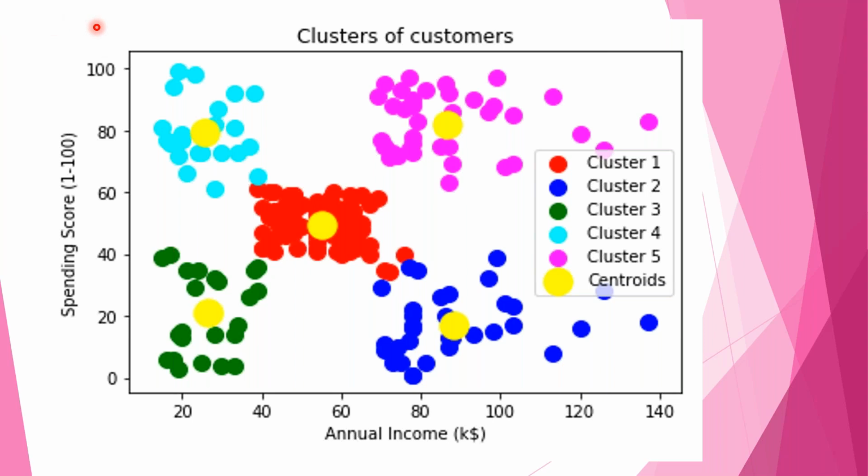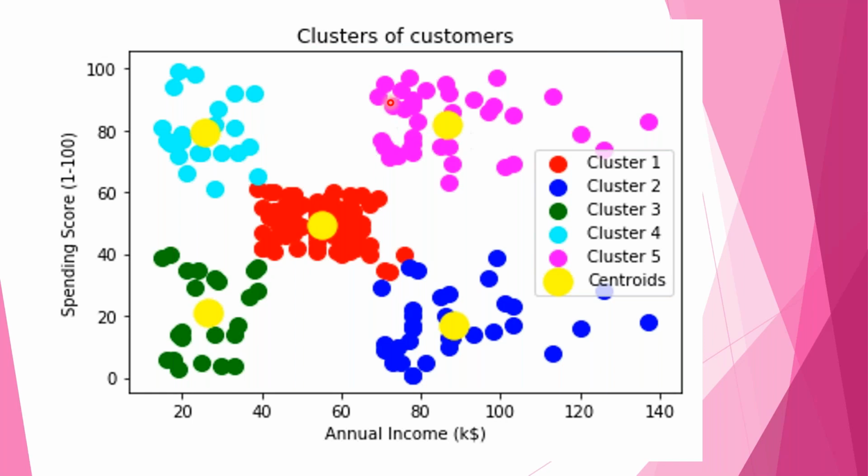Now, in the case of regression, we predict a numeric value like salary, profit, etc. In the case of classification, we predict a category, first category, second category, third category. But in the case of clustering, we don't predict anything. We rather try to find out the pattern that is present in the given data. See, annual income is taken on x-axis, spending score is taken on y-axis, right? Now, consider this group. See, this is one group, second group, third group, fourth group, fifth group. You can call them as 5 groups or 5 clusters.